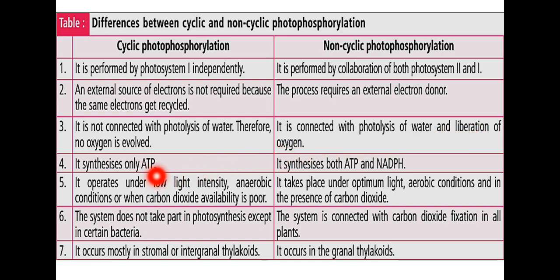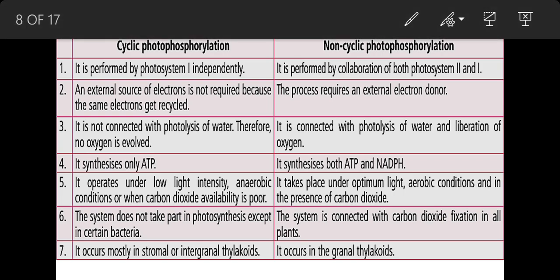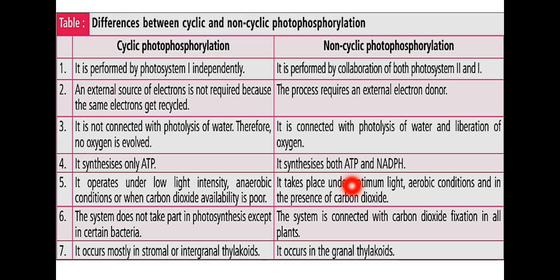Cyclic synthesizes only ATP. Non-cyclic synthesizes both ATP and NADPH. Cyclic operates under low light intensity and anaerobic conditions, that means when there is no or poor oxygen, and when carbon dioxide availability is poor, meaning when there is no carbon dioxide fixation or no dark reactions happening. Non-cyclic takes place under optimum light, aerobic conditions, and in the presence of carbon dioxide only.